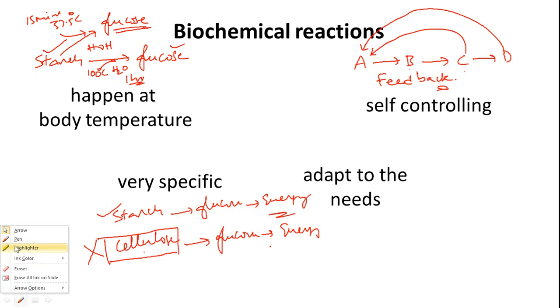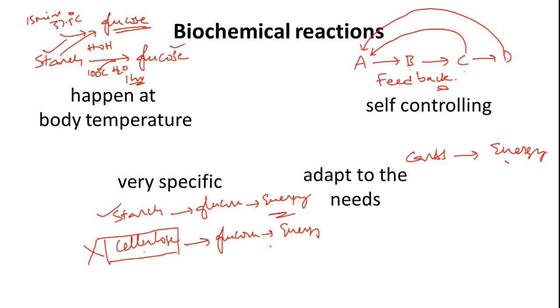The fourth and very, very important one is adaptation to the needs. Adaptation to the needs means, I'll give you one more simple example. Let's say you are used to eating carbs to get energy. You are living in a particular place where a lot of carbs are available, so starchy material or bread or pizza or whatever it is that you are eating to get energy.